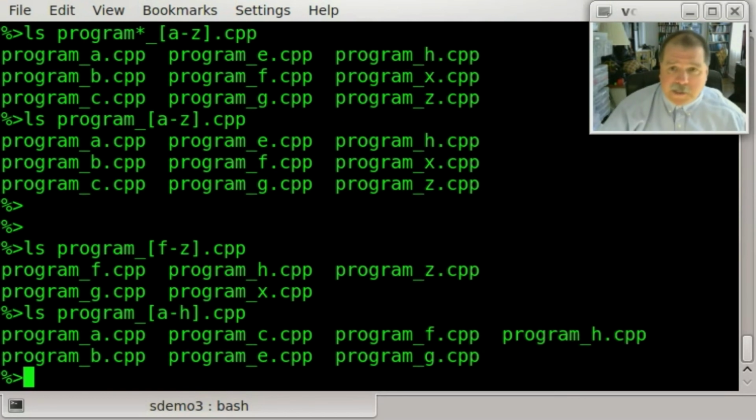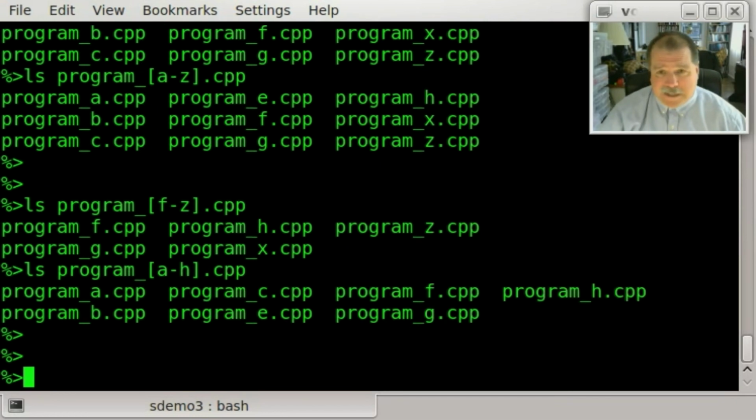Right? So we can use these lists of specific characters to match as a wildcard as well, which helps us put a finer grain control on what file names we'll match during our file globbing process. Okay, now we can use this with any command that would basically involve file names as arguments. So you've seen me do it with ls, you've seen me do it with cp. I could also use it with mv and the rm commands. All right, but there's a danger lurking here. Let me illustrate that for you here.